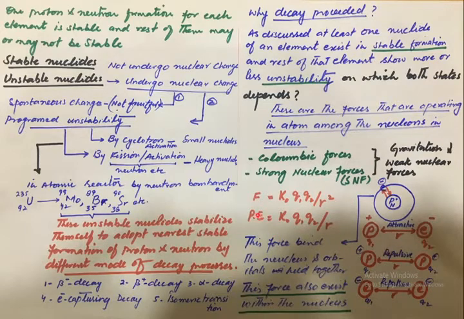So Coulombic forces may be repulsive forces or attractive forces, depending on the charged particles. If there are oppositely charged particles, then it will be an attractive force. If these are similarly charged particles, it may be a repulsive force. So this force, that is the Coulombic force between electron and proton, actually holds the atom together.